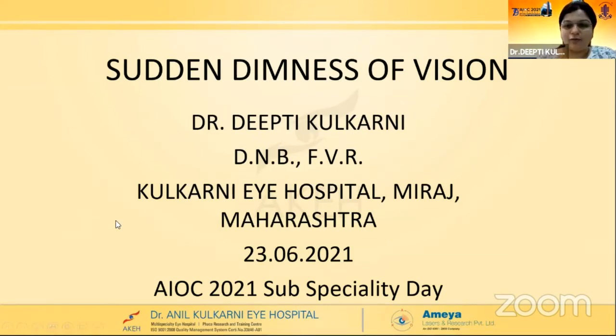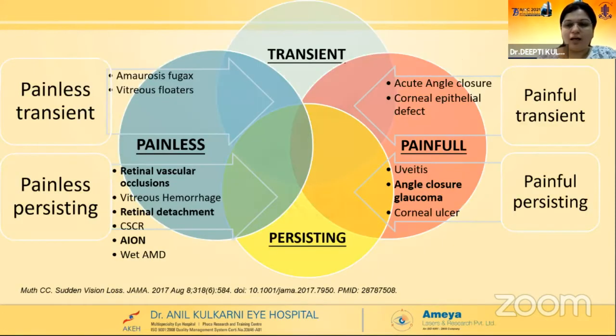I'll just be highlighting a few conditions where we see sudden dimness of vision, which can often be classified as an ophthalmic emergency, and hence they need to be looked at quickly and managed even quicker. So when a patient presents to us with sudden dimness of vision, the questions we need to ask are: how did they notice it first? Is it transient or is it persisting? Also, we need to ascertain the presence or absence of pain so that we can classify what condition it is.